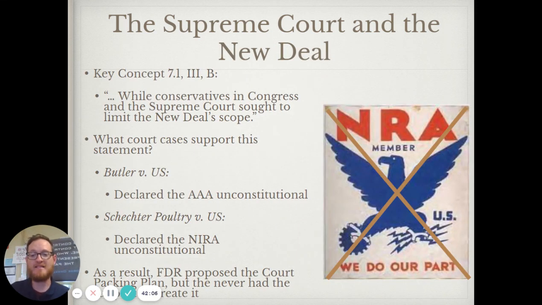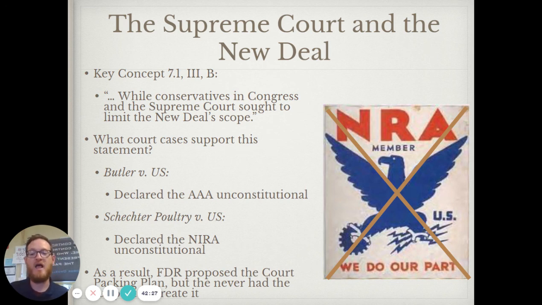The next case, again, you're going to see that with the Supreme Court and the New Deal, that there is going to be a lot of hesitancy to some of the New Deal programs, especially the NRA program, the National Recovery Act, not the National Rifle Organization, but the National Recovery Act.